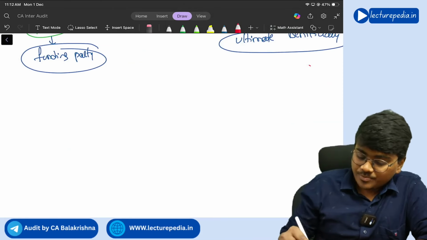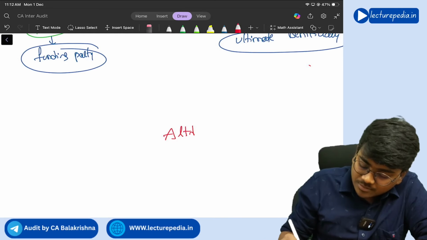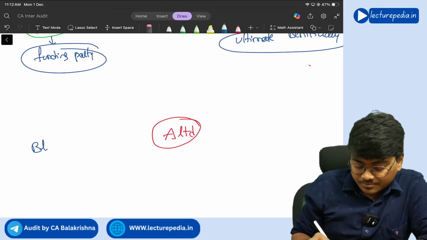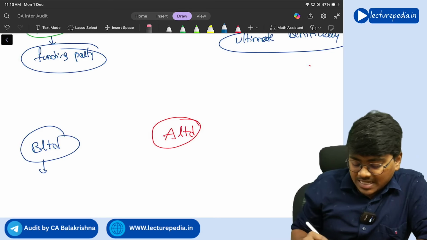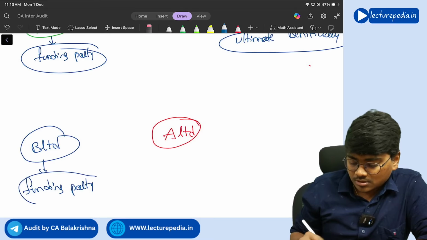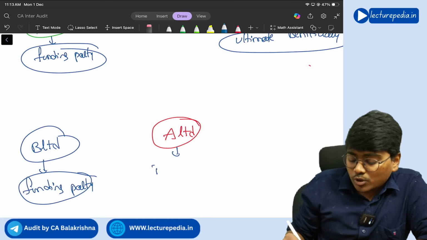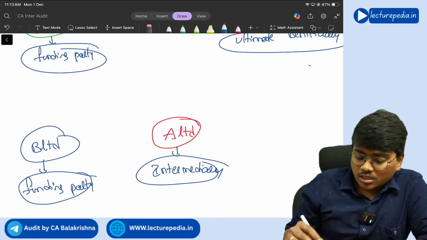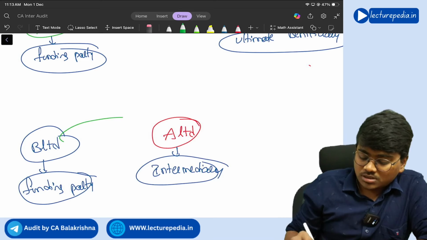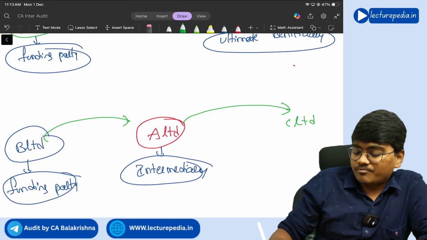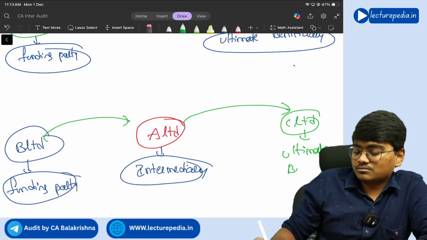In this situation, this is our company, A Limited. We have received money from B Limited. Here B Limited has become the funding party, and this is our company, so we are acting as the intermediary. Now we have received the amount with an understanding that we will further give it to some C Limited, which is the ultimate beneficiary. Getting it?